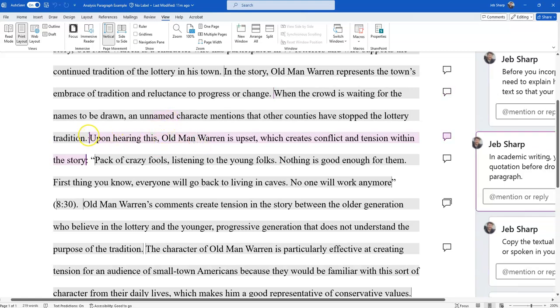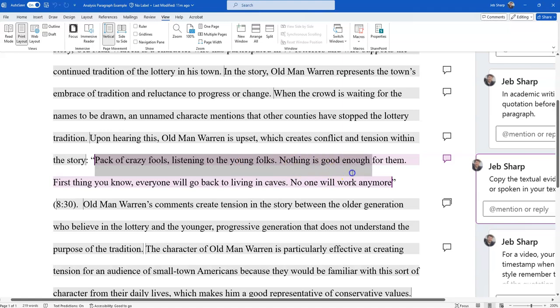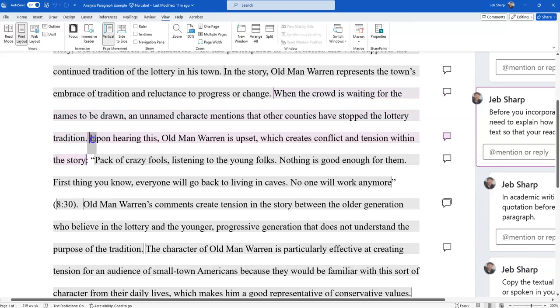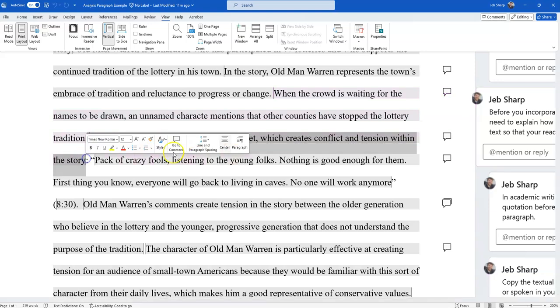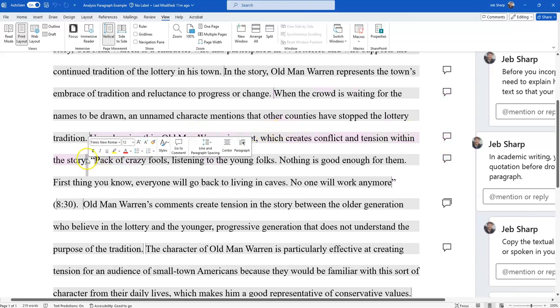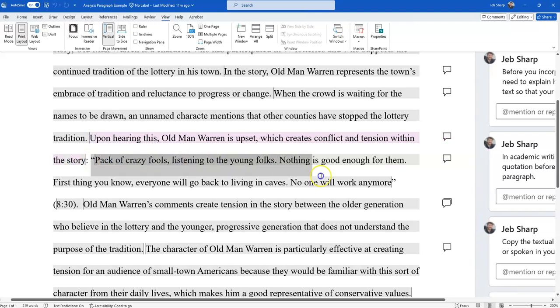So when you introduce a quote in academic writing, you can't just drop the quote in. Like you can see, the quote is right here. You've got to introduce it first. So when you introduce a quote, what you do is you say, how is this evidence being used by the author in the story? So the way that we did that, we say, Old Man Warren is upset, and what does him being upset do in the story? It creates conflict and tension. And then after we have our little introductory sentence, we always put a colon. So you can see right here, we've got a colon, and then we have our direct quotation.